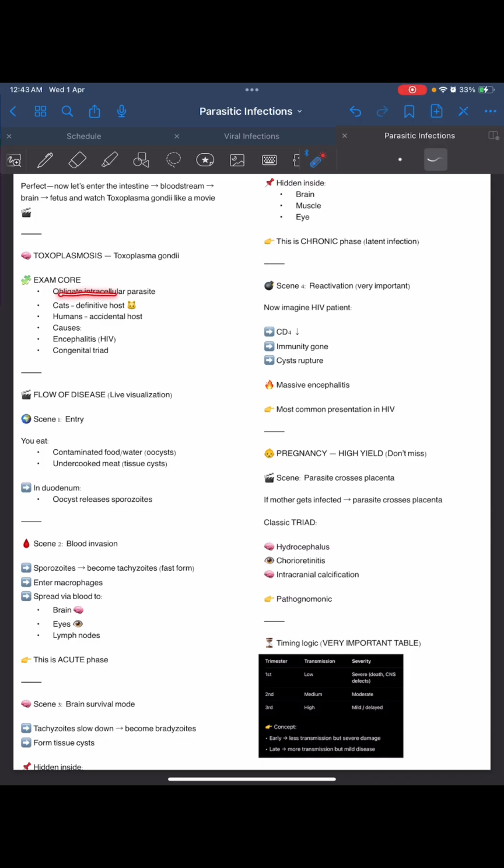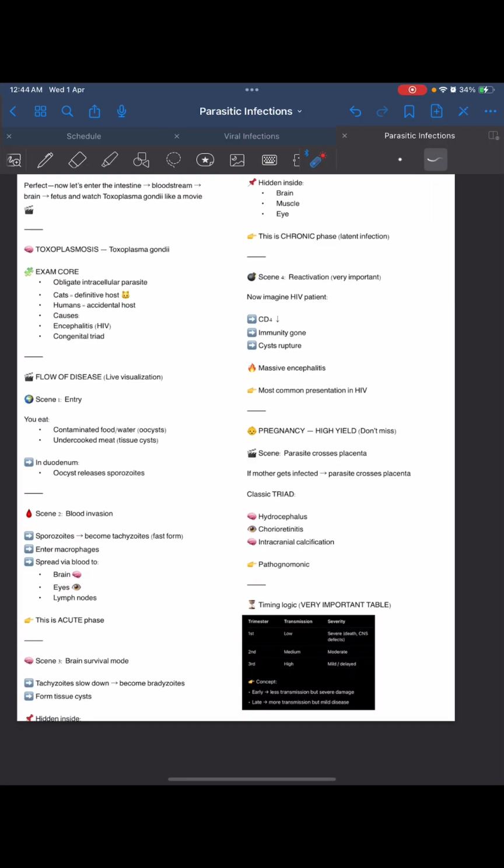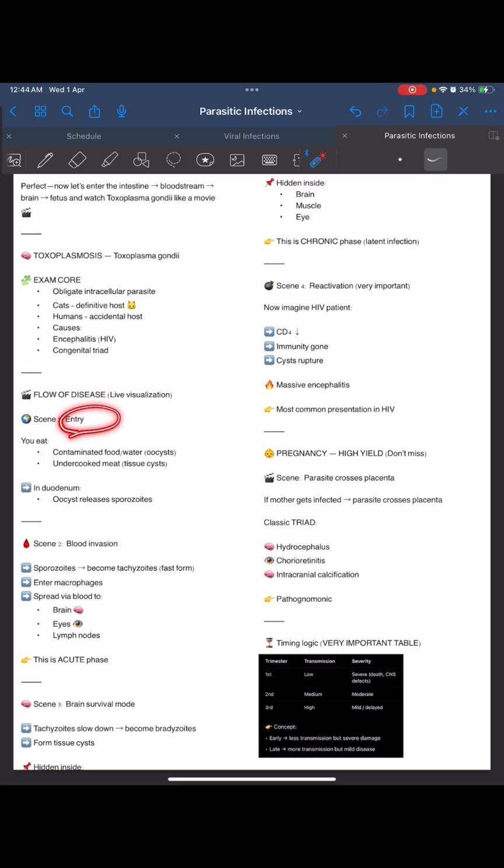So it is caused by Toxoplasma gondii, an obligate intracellular parasite. Cats are the definitive host, and humans are the accidental host. It causes encephalitis in HIV patients and the congenital triad, when it goes to the fetus during pregnancy. It gains entry by contaminated food, water, oocysts, and undercooked meat containing tissue cysts.